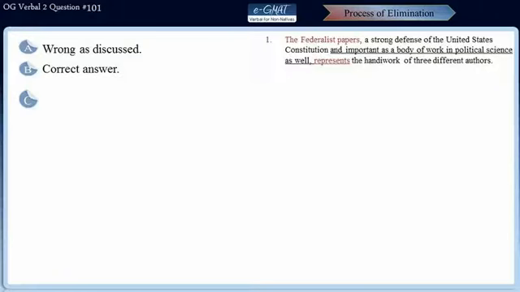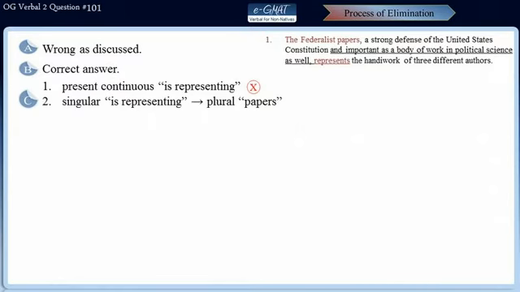Let's take a look at choice C now. Well, in choice C, the use of is representing is not correct because this sentence is giving out general facts about the Federalist Papers. So all the information must be written in simple present tense. Also, singular verb is representing has been used with plural subject papers, which is incorrect. Again, this phrase, a body of work of importance, is wordier than the phrase an important body of work. So these three errors make choice C incorrect.